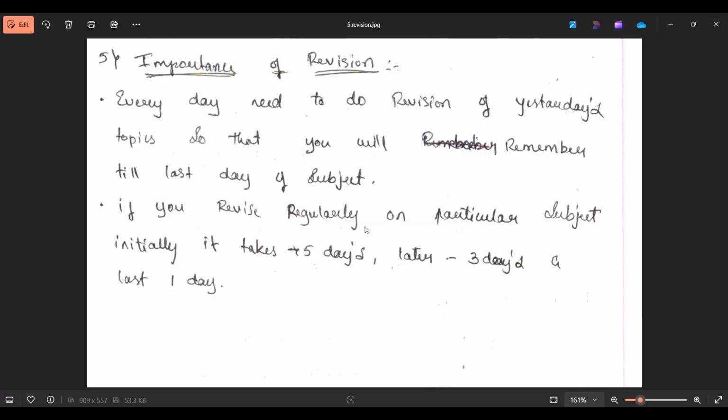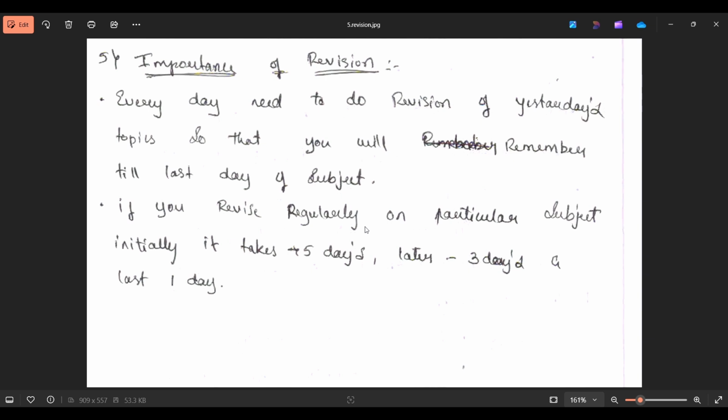The next topic is the importance of revision. Many students neglect the revision procedure because they feel bored by doing revision. If you see the toppers' videos, they will say that revision is the key to success.